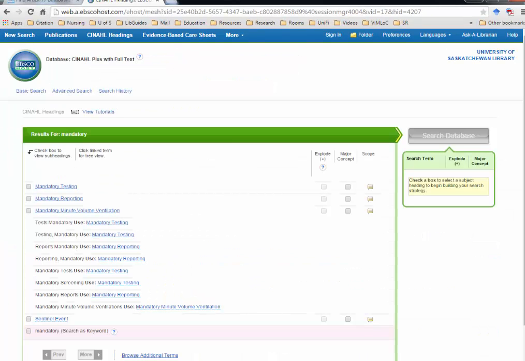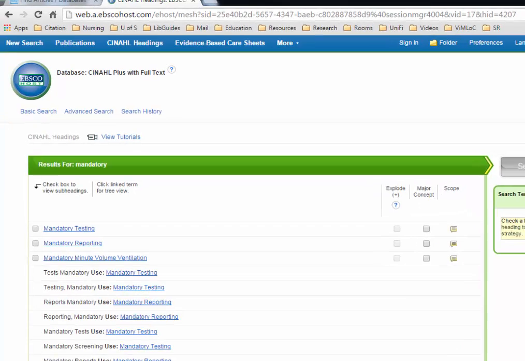You can see from the list available that none of these are good MeSH terms for what we are looking for. When there's no index term, you should use a keyword. And remember, when you use a keyword, you should think of other possible synonyms for that keyword. Let's start with mandatory. To do a keyword search, go back to the search page by clicking the back button.